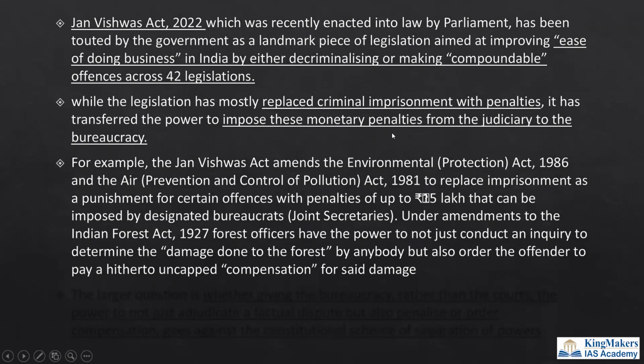It's like the Environmental Protection Act, the Air Prevention and Control of Pollution Act. They made many changes in these. But the problem is this: they have changed who imposes the penalty. It is the bureaucrats, that is the IAS officers or the IFS officers, forest officers, who now have the role to impose the penalty. Earlier, when it was a criminal offense, you would go to the court, that is, to the judges. But now the IAS officer has the power to penalize them for any offenses.